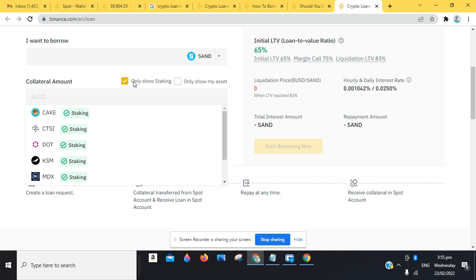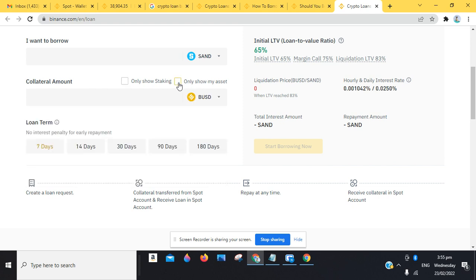So we're going to click on this and use the only show my assets feature. This helps you, saves you time from having to navigate through loads of tokens. So you can see we only have two assets, which are BUSD and DAR. So let's say we want to go with BUSD.